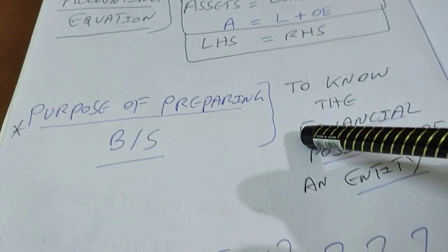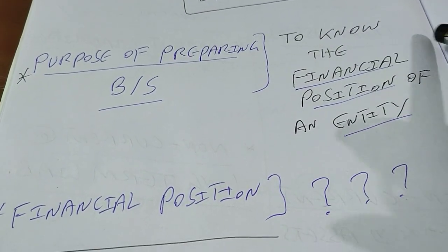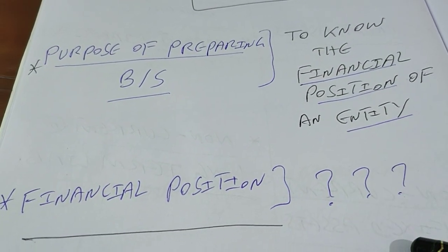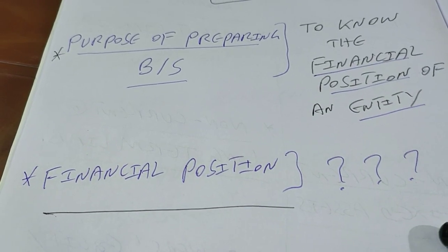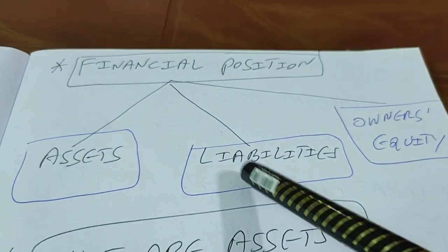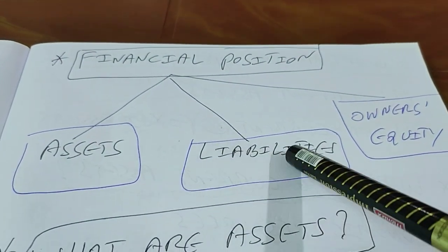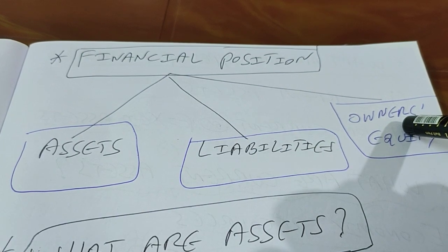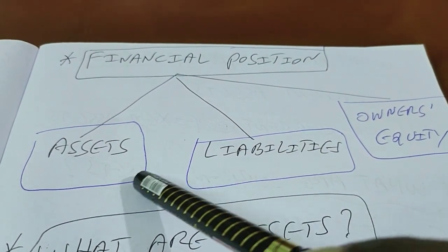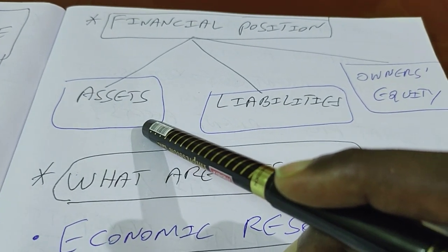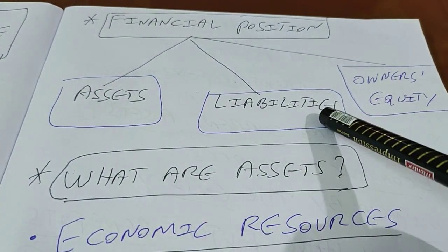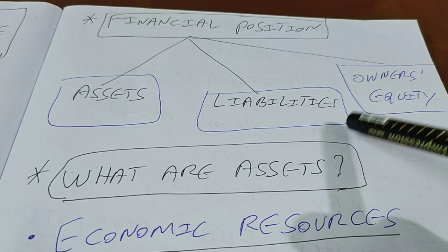So why do we prepare a balance sheet? In order to know the financial position of an entity. What is financial position? Financial position is nothing but assets, liabilities and owner's equity. We would like to know what are the assets owned by the entity, what is the quality of assets owned, what are the liabilities owed by the entity, what are the problems with the liabilities.